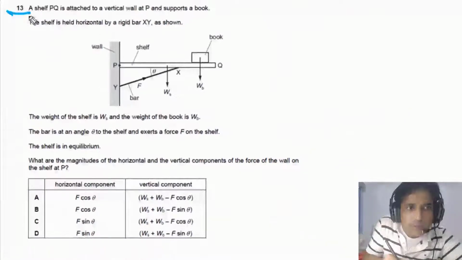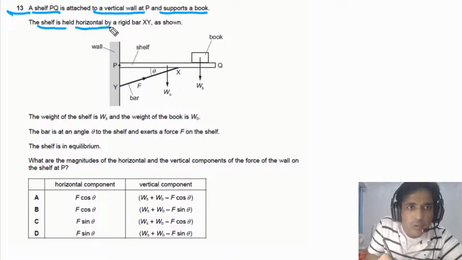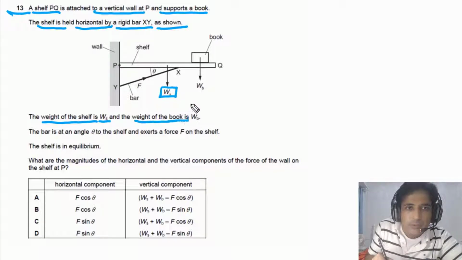For question number 13, it is given to us a shelf PQ is attached to a vertical wall at P and supports a book. The shelf is held horizontal by a rigid bar XY as shown in the figure. So this one is the shelf. It is attached to the wall at point P and a book is placed on the shelf. There is a rigid bar attached at this point. Weight of the shelf is WS and weight of the book is WB. The bar is at an angle theta to the shelf and exerts a force F on the shelf. The shelf is in equilibrium.